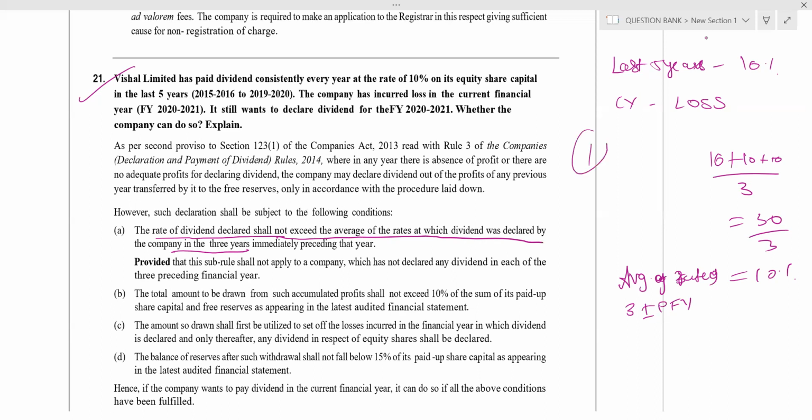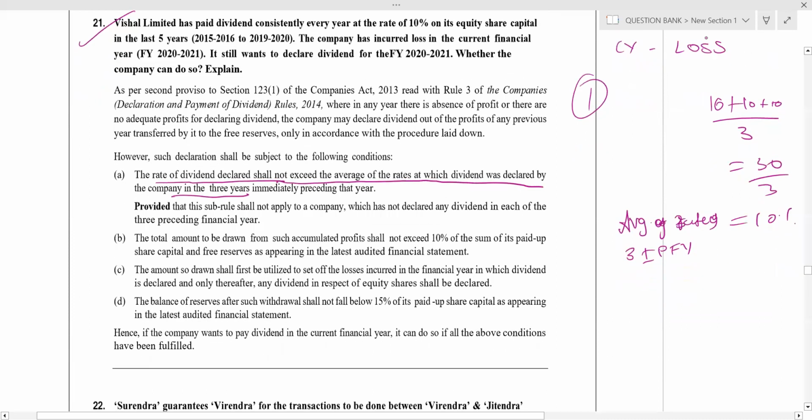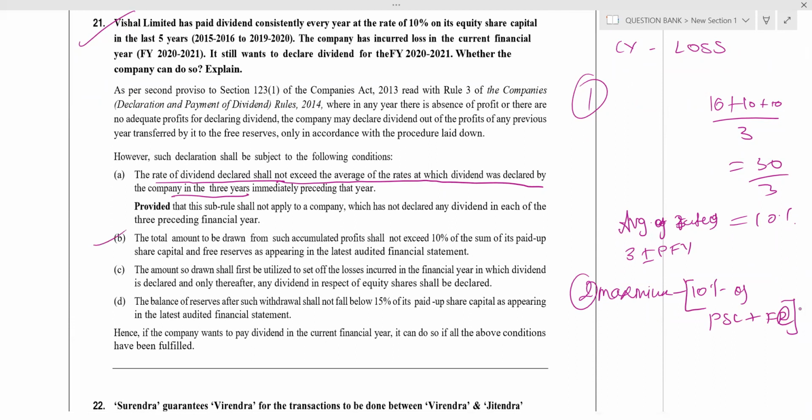So this is the first condition. What is the second condition? Maximum withdrawal. What is my maximum withdrawal? 10% of paid up share capital plus free reserves. That shall be my maximum withdrawal. After withdrawal, balance will be in reserve.